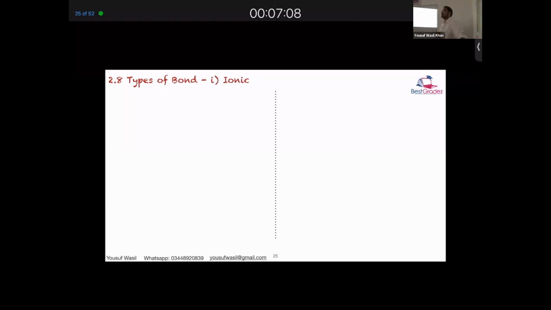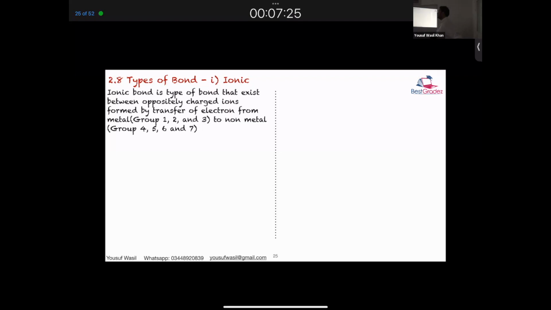How do we properly define an ionic bond? It's a type of bond to do what? Yes, Suhaib. You're right. What happens when an atom loses or gains an electron? What does it become? Ion. Very important. So in our definition, we should involve the word ion. So we can describe it as: ionic bond is a type of bond that exists between oppositely charged ions. Why are they formed? Because there has been a transfer of electron from metal to non-metal.